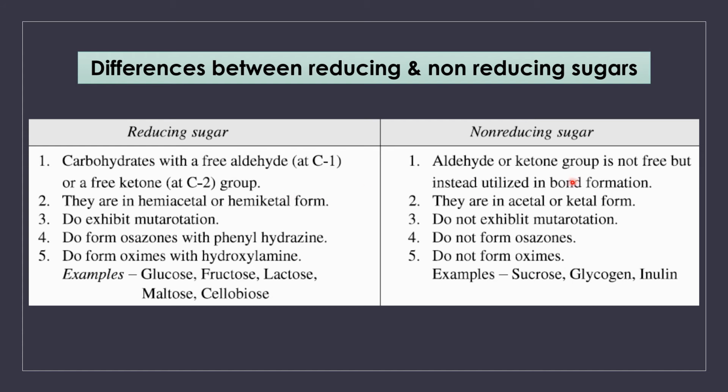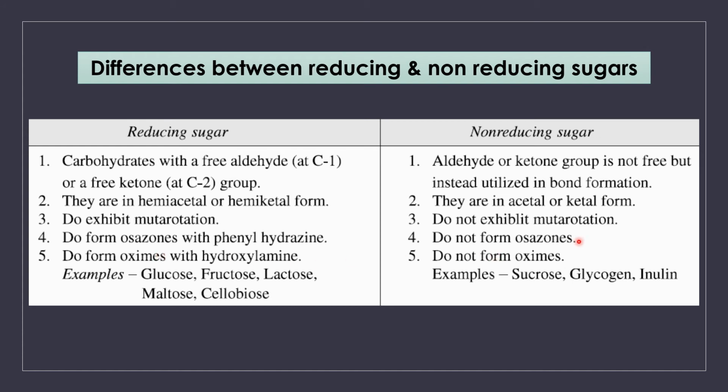Whereas in the case of non-reducing sugar, there is no such free carbonyl group. Instead, the carbonyl group is utilized in bond formation. Reducing sugars are in hemiacetal or hemiketal form, whereas non-reducing sugars exist in acetal or ketal form. Obviously, reducing sugars exhibit mutarotation, but non-reducing sugars do not exhibit mutarotation, and reducing sugars form osazones with phenylhydrazine.